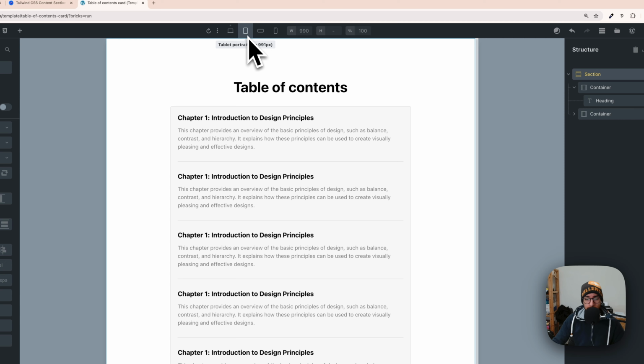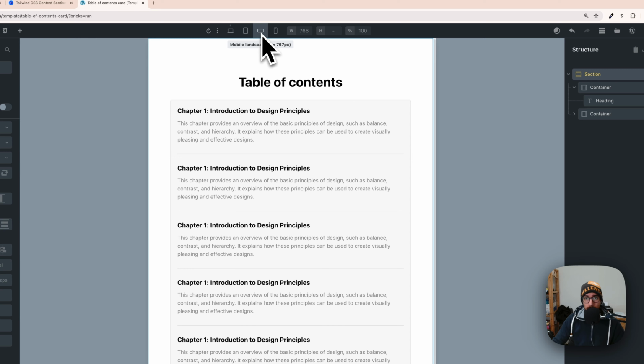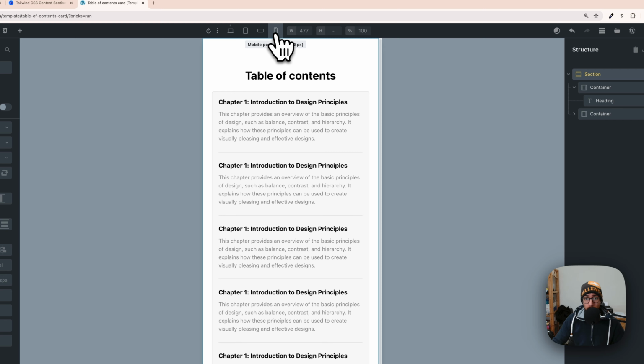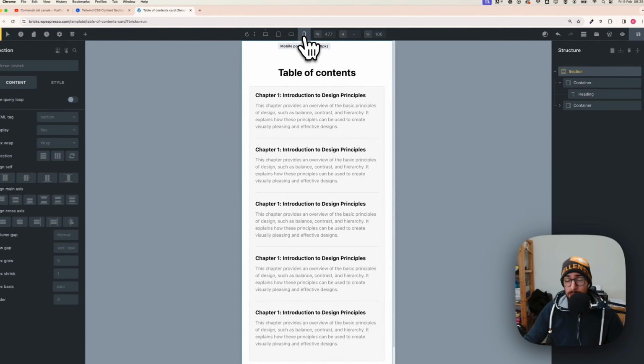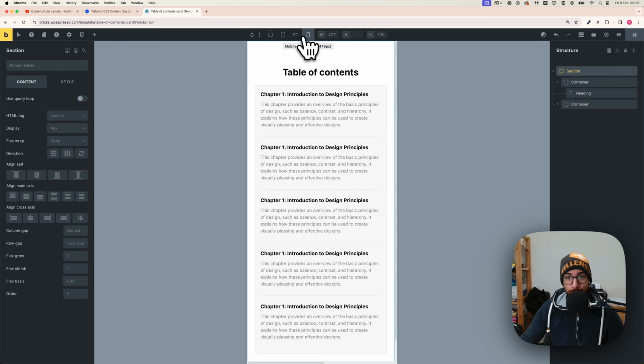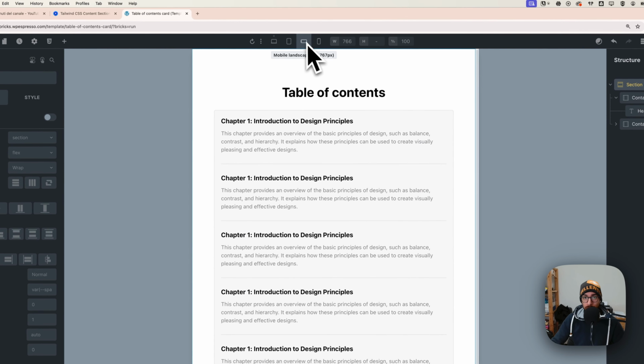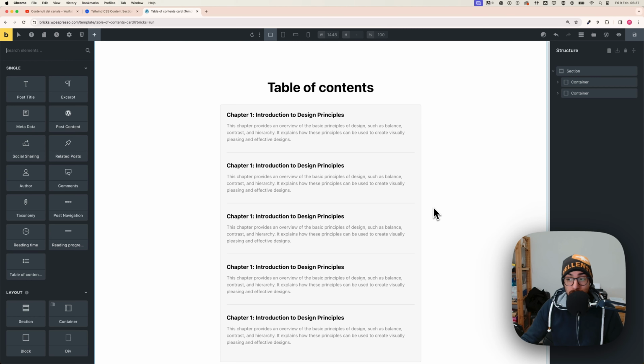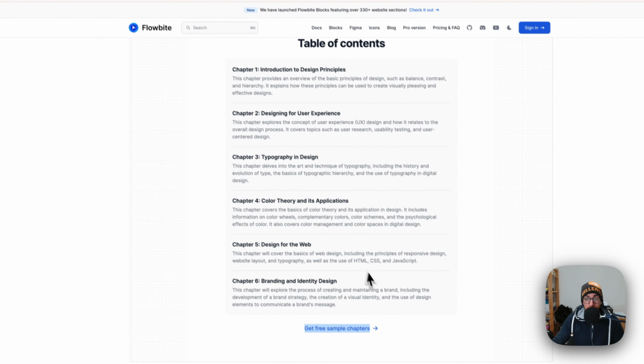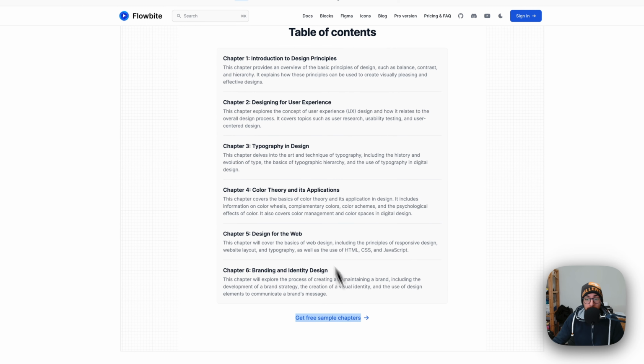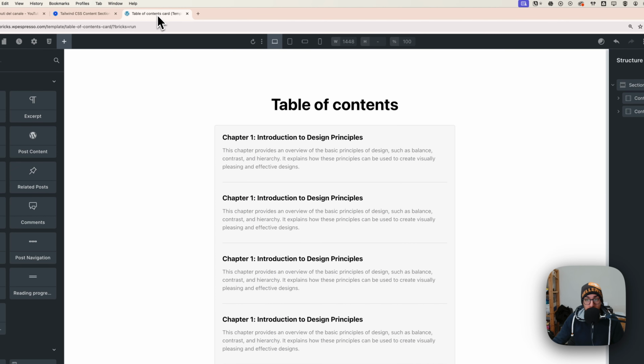So if I get on tablet, looks great. On mobile landscape, looks great. On mobile, looks amazing, and I did not do anything. So everything is adapting, is fully responsive. So the last step is actually adding this button here, a link button with this icon. And it's really fast and quick.